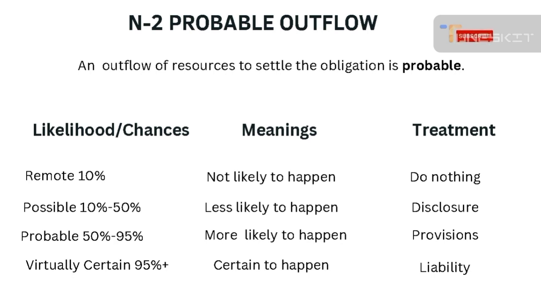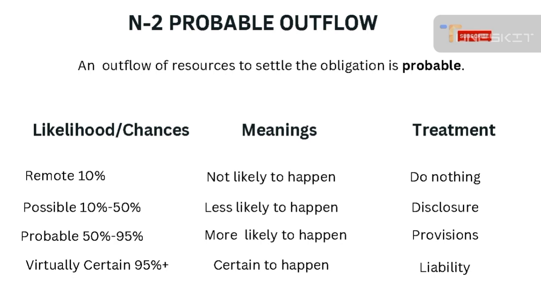If the likelihood is possible, meaning there is a 10% to 50% chance, less likely to happen, in this case we are required to give disclosure to the users. The chances are less likely, but still we disclose this matter in the notes to the users of the financial statements.